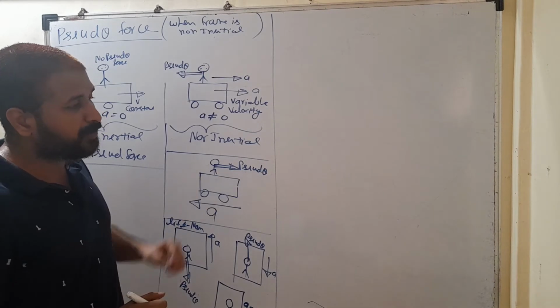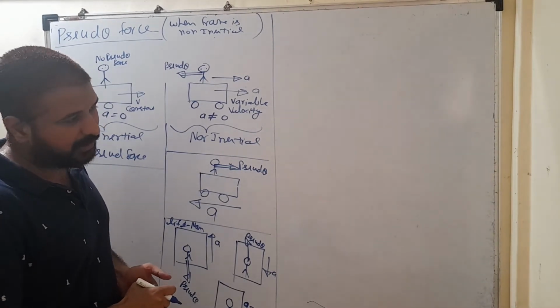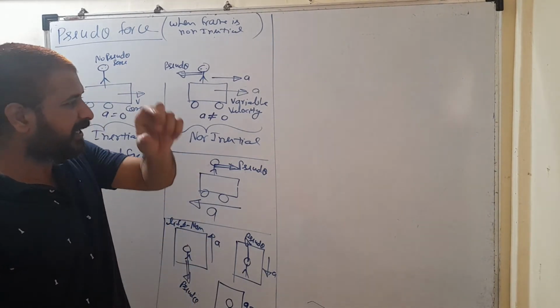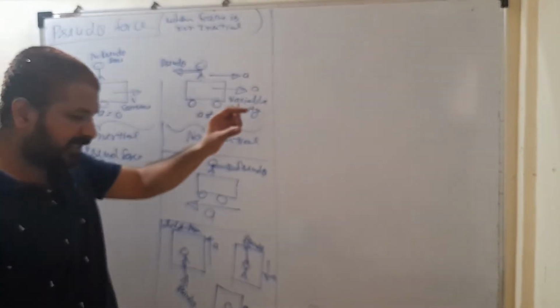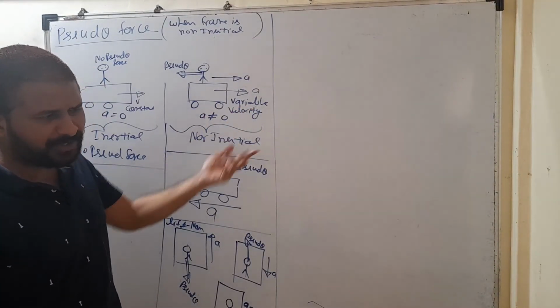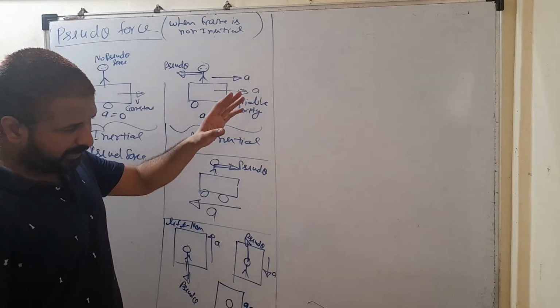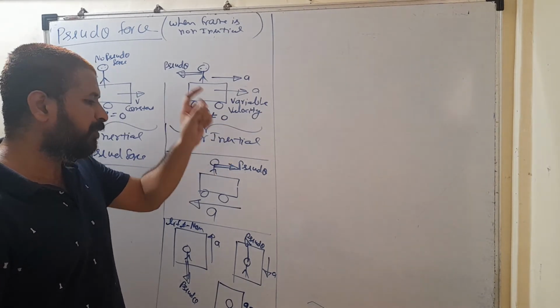You will get the pseudo force whenever its velocity varies, either its velocity increases or decreases. So landing और टेक ऑफ के टाइम पे हमारे पास pseudo force एक्ट करता है, but जब प्लेन एयर में रहता है तो हमारे पास कोई pseudo force एक्ट नहीं करता, because when it is completely in air and it is traveling with some constant velocity, at that time it is inertial frame, so you are not going to get any pseudo force. But at the time of takeoff, its velocity increases, so it is non-inertial frame, you will get a pseudo force.